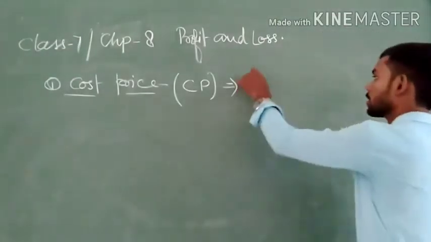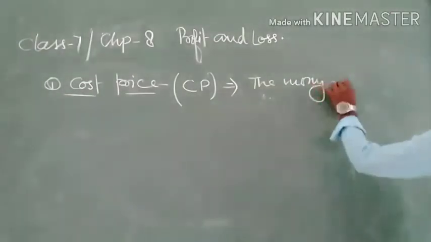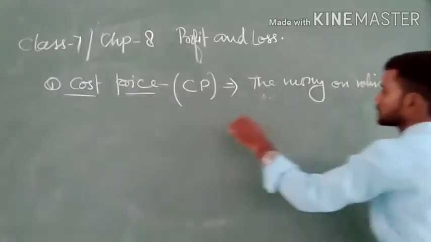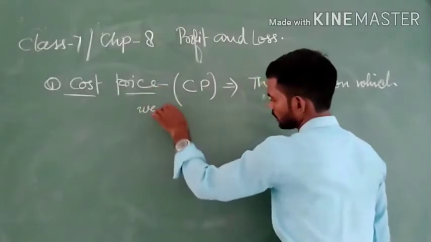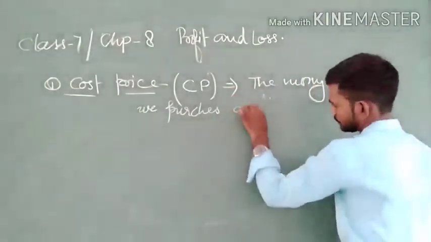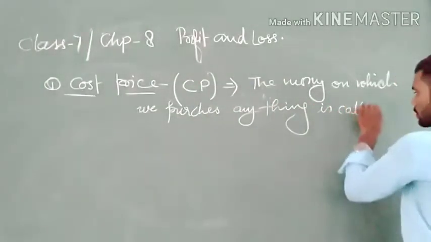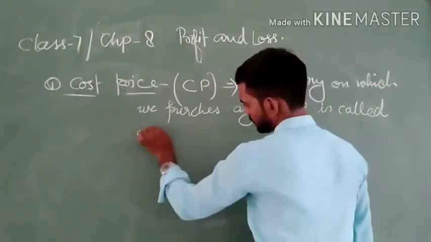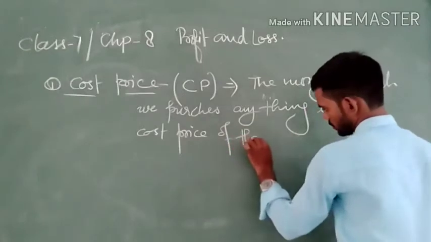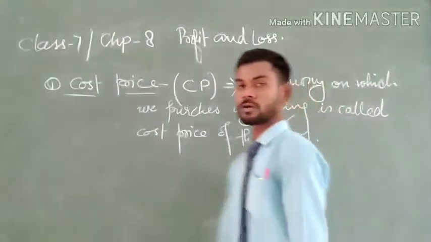So I wrote here: the money with which we purchase anything is called the cost price of that object. This is the cost price.